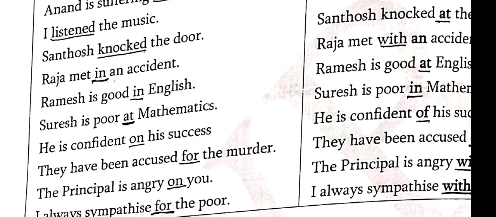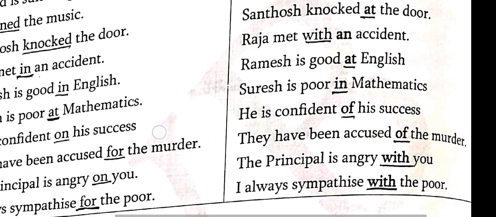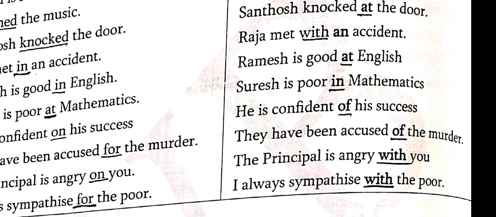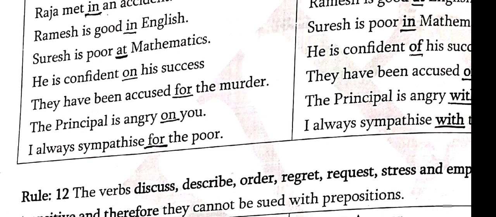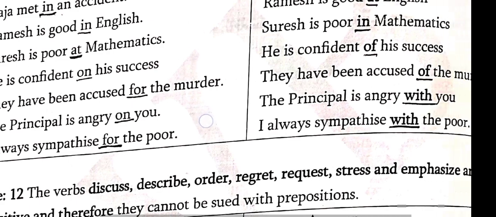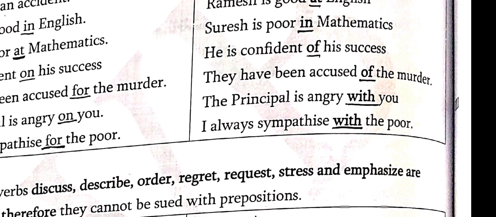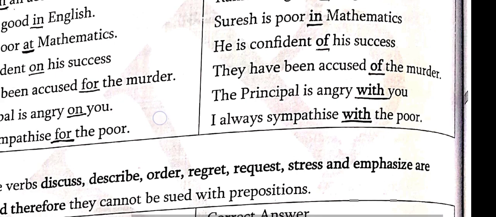Okay. After "confident" use "of". No need to write "on". "He is confident on his success." Very, very important repeated questions. He is confident of his success. This is the right answer. "They have been accused for the murder." "For" is wrong. The right answer: they have been accused of the murder.